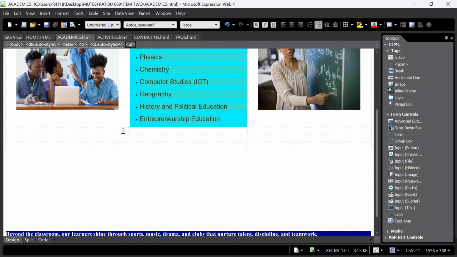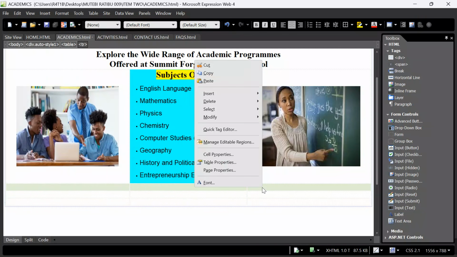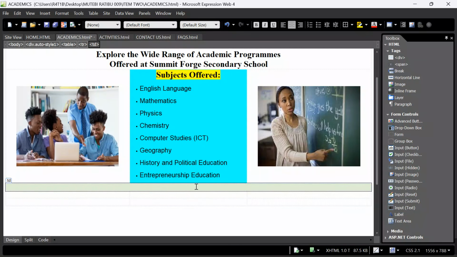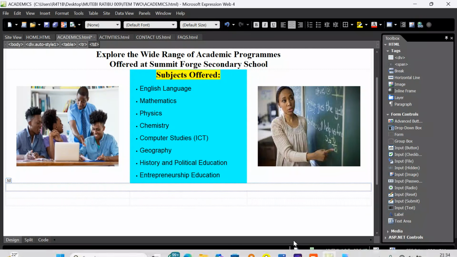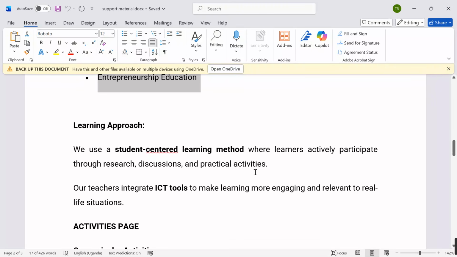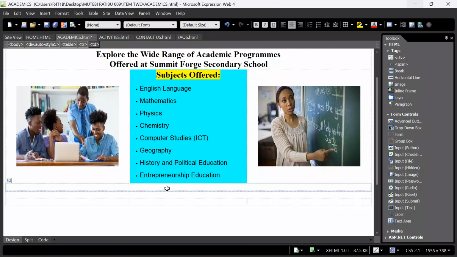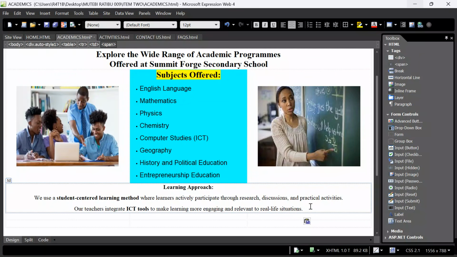We have another row. Let us merge it. I want to merge this row. Right click. Come over here. I say modify. Say merge. When I merge, I want to put some other catching statements about the programs. Remember, I have put all this in the video description for your comfort, to see that we roll out together. Now come here and then Control V. After putting it here, I want to align this.